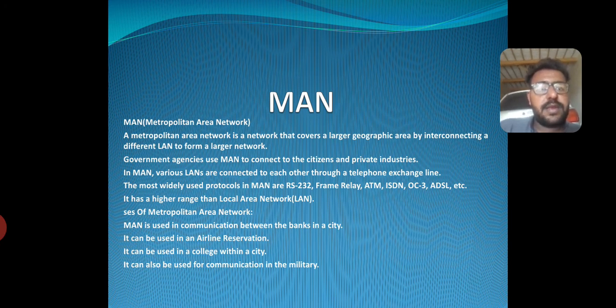The most widely used protocols in a MAN are RS-232, Frame Relay, ATM, ISDN, OC-3, ADSL, etc. It has a higher range than a local area network, LAN.